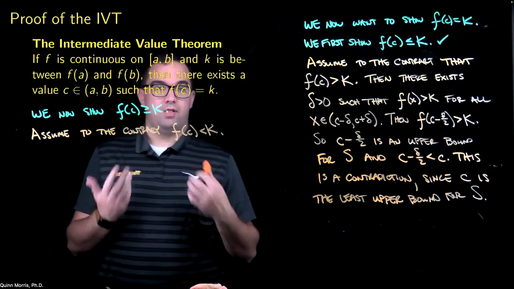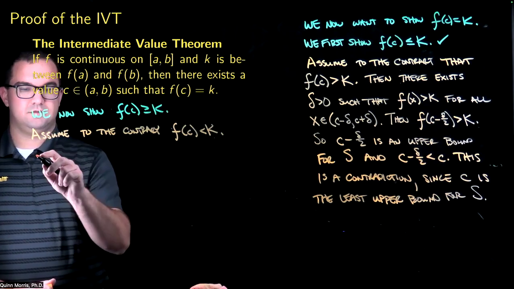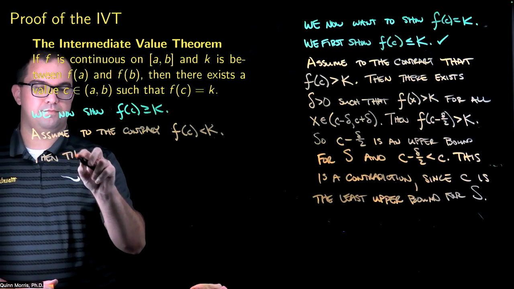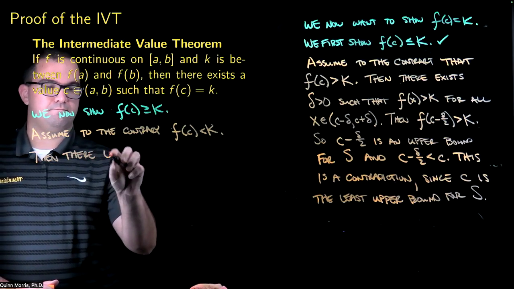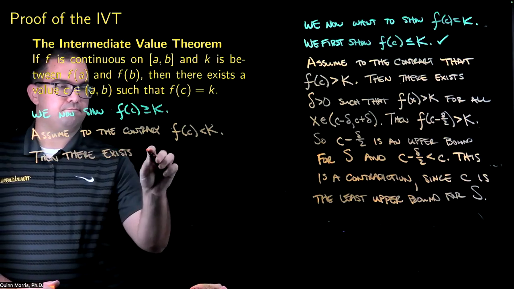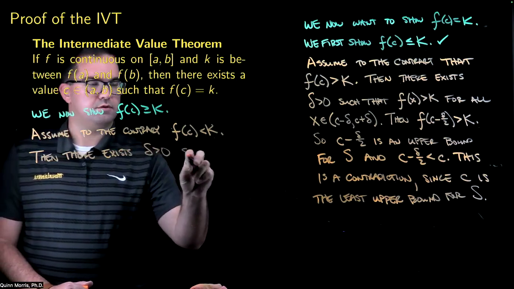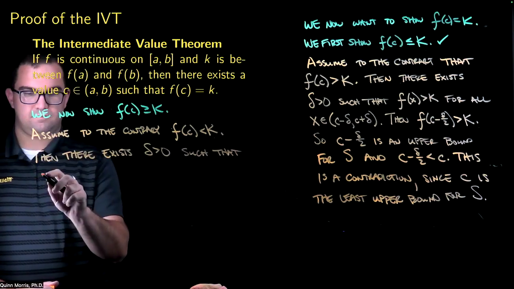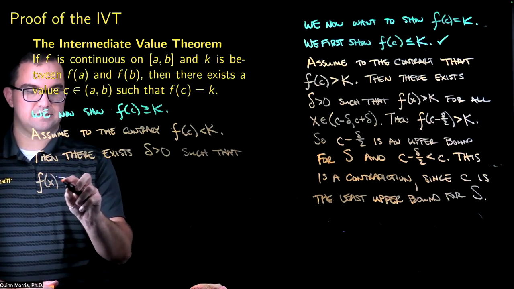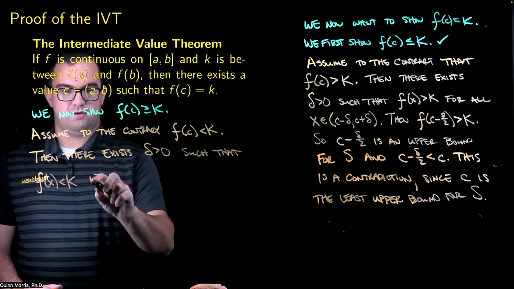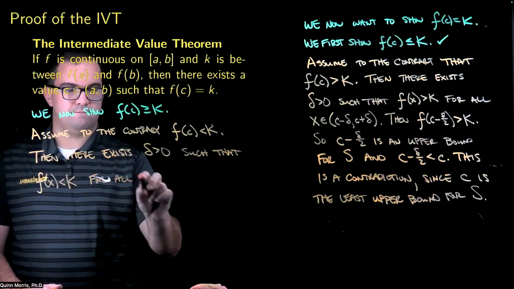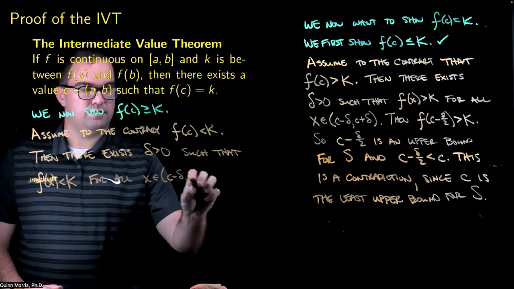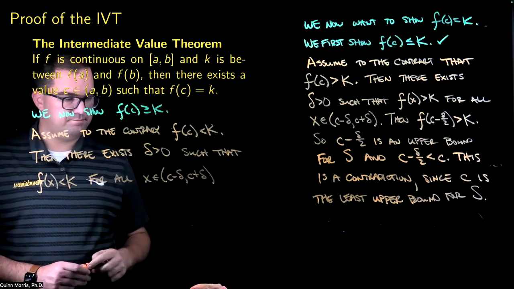All right. I'm going to apply the principle of persistent inequalities. So then there exists a delta greater than 0, such that f of x is less than k for all x in c minus delta to c plus delta.